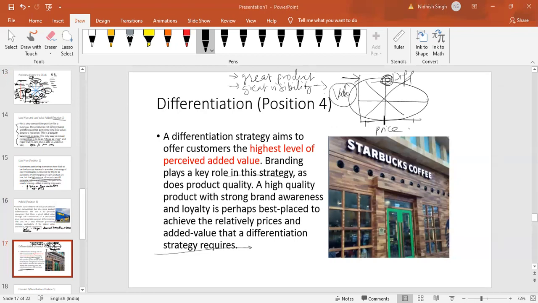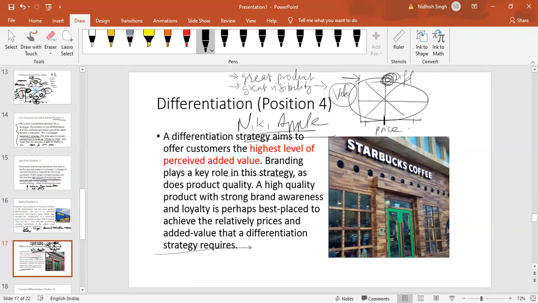So the goal here for differentiation is to provide consumers with the maximum value, yet with an average price. A really top quality product or service, which has loyalty, high perceived value, and robust brand awareness, is probably best placed to attain high prices and long-term competitive advantage. Companies like Nike, even Apple, will be considered to be at this place.